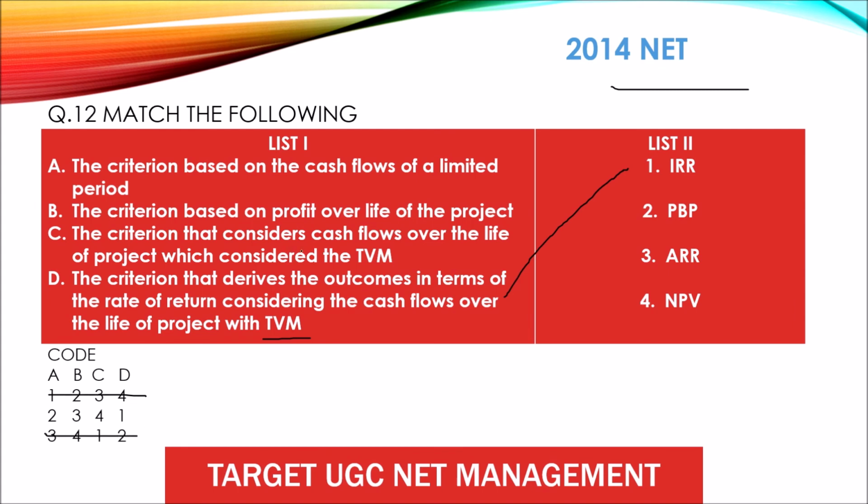Then another is that consider time value of money, payback period does not consider, average rate of return does not consider, then 4. C4. Okay, just simple, just take out the answer from time value of money. So the correct option is option 2, 3, 4 and 1. Try to solve from this time value of money. Okay, easy. Next question.